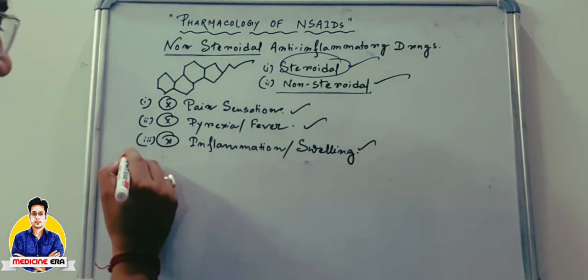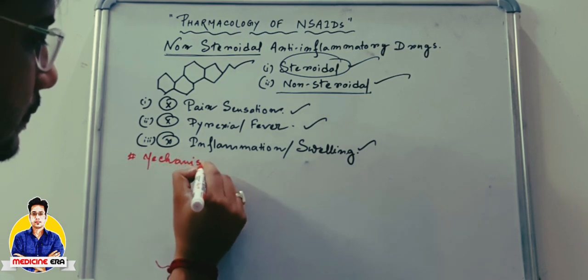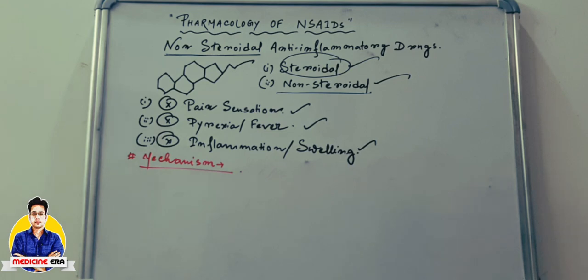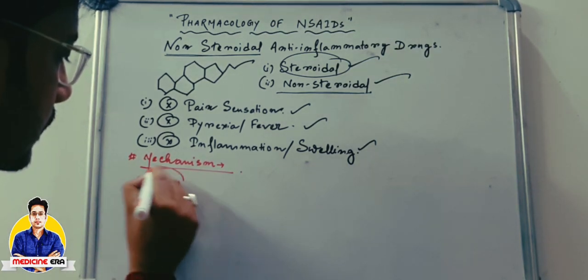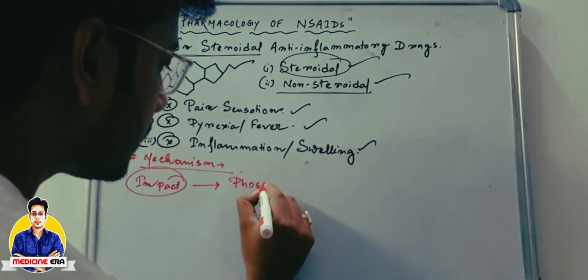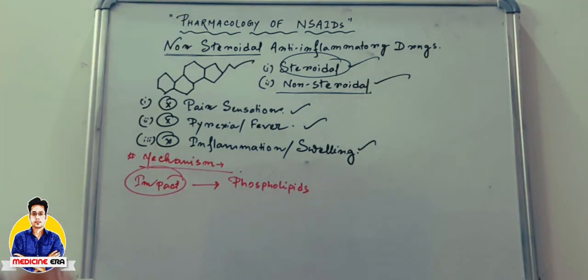So the mechanism. In case of any impact or injury, that directly affects the phospholipids of the cell membrane.